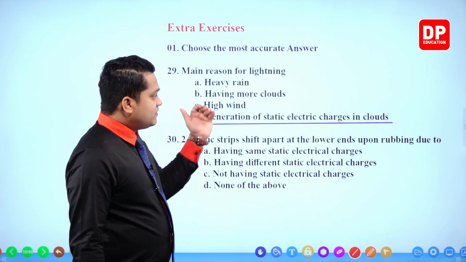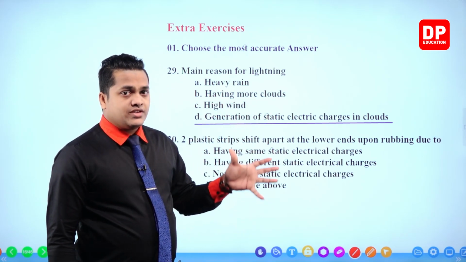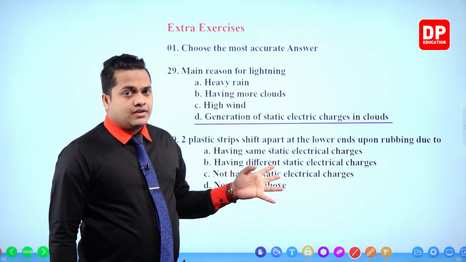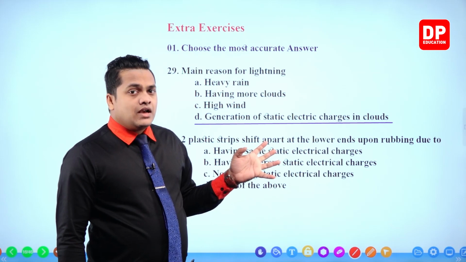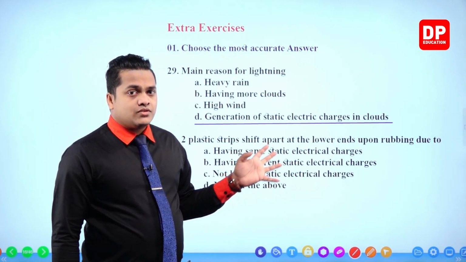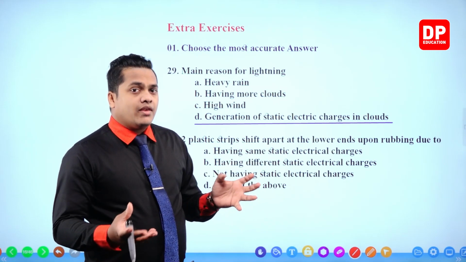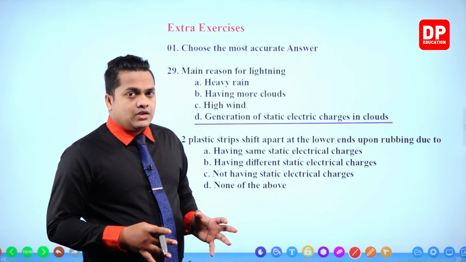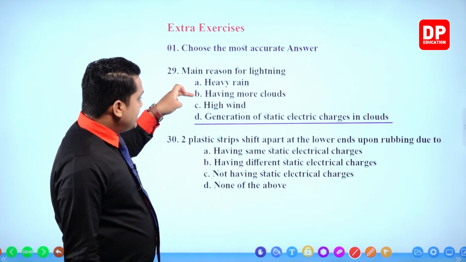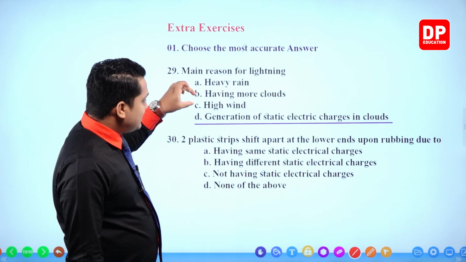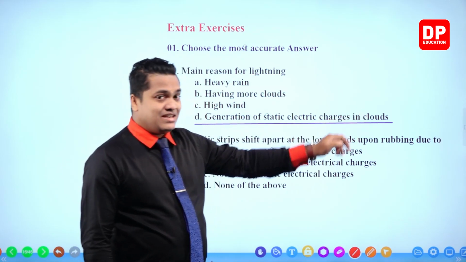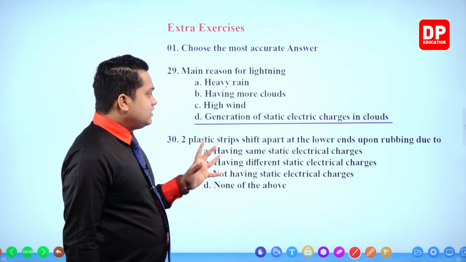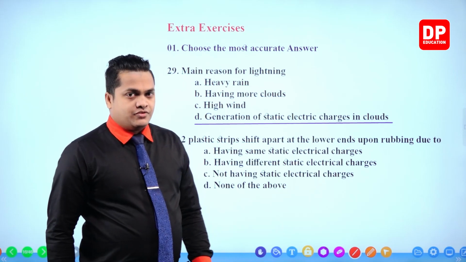So, this generation of static electrical charges within the cloud is going to happen because of rubbing, right? Because of rubbing of water particles and other particles contained within the clouds. Okay. So, these are also reasons, but these things are creating this main reason in creating lightning. So, the most accurate answer would be the fourth one, generation of static electrical charges in clouds.